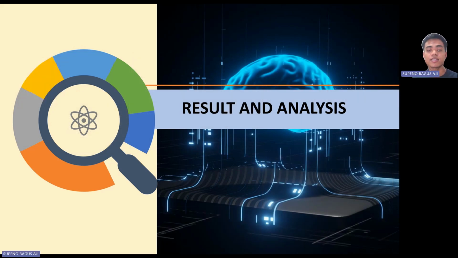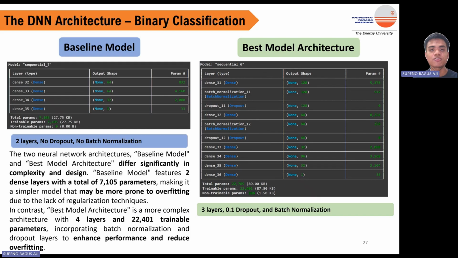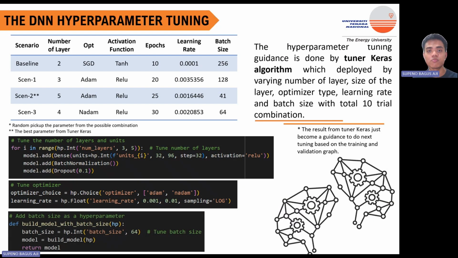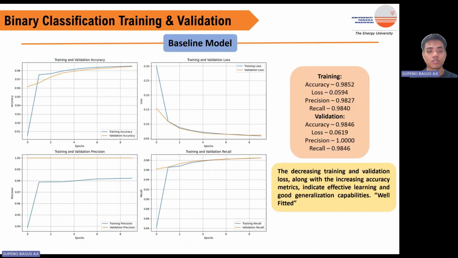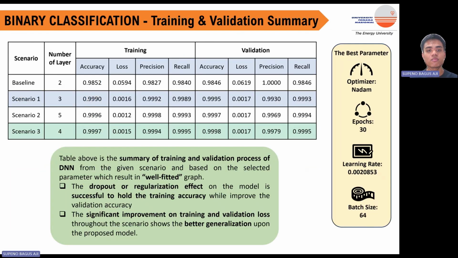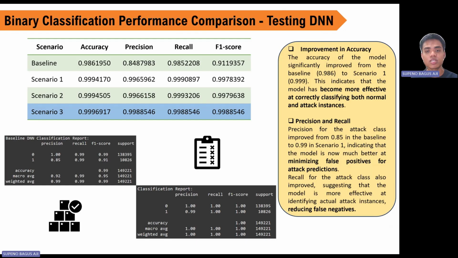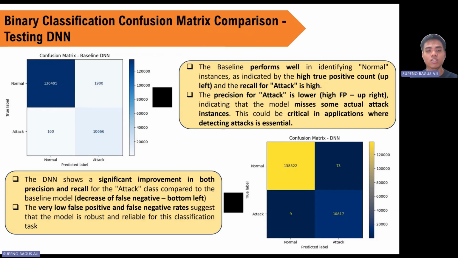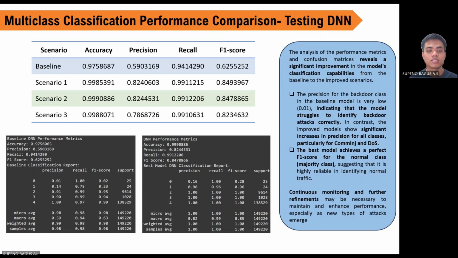Move on to the result and analysis. Baseline for DNN would be a 2-layer NN, and the proposed DNN will be tuned by the Keras Tuner algorithm with a total of 10 trials. Monitoring of training and validation over the metrics, scenario 3 outperforms the others with the lowest validation loss. On the testing data, the accuracy from baseline to proposed model goes from 98% to about 99% with significant improvement on precision. The confusion matrix shows low false positive and false negative, indicating better generalization on the proposed model. The same parameters are also used for multi-class classification.